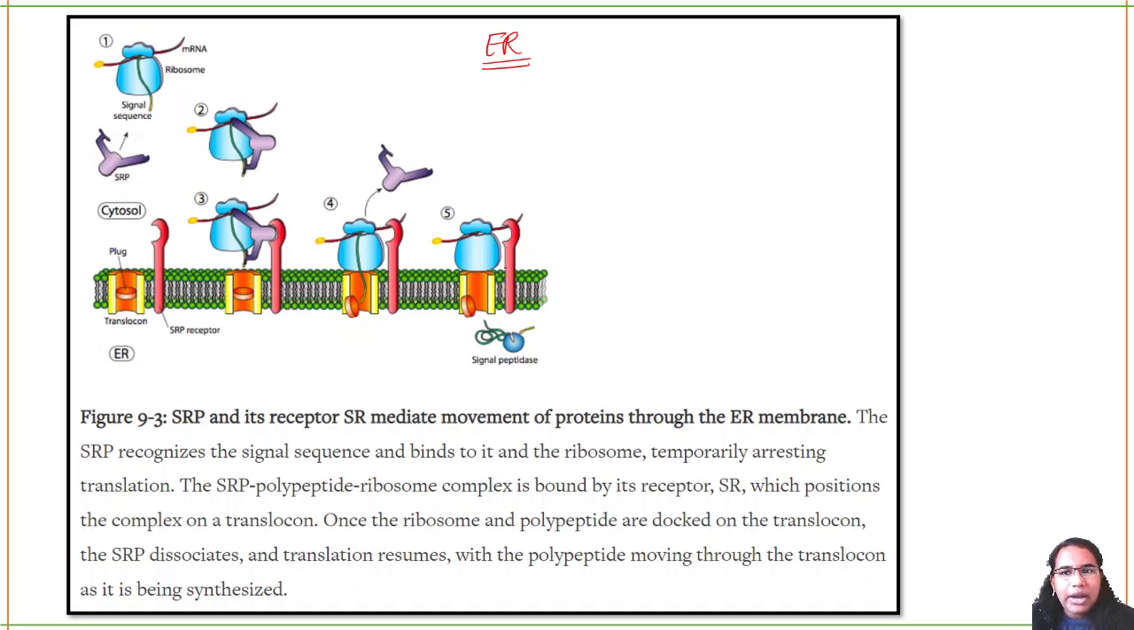You have your mRNA and ribosome, which is making your protein along with the signal sequence. The signal sequence is recognized by SRP. This will bring the whole complex to the ER, and the protein will be made and sent by the ribosome into the ER. After that, this SRP will go away to bring the next protein. So this is how protein trafficking happens in the ER.